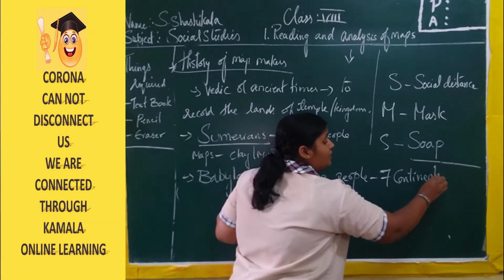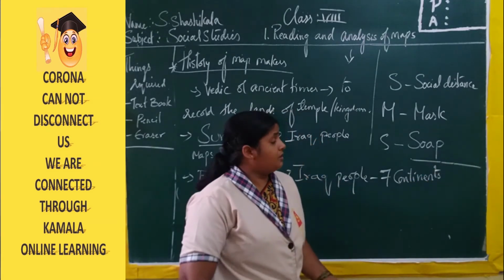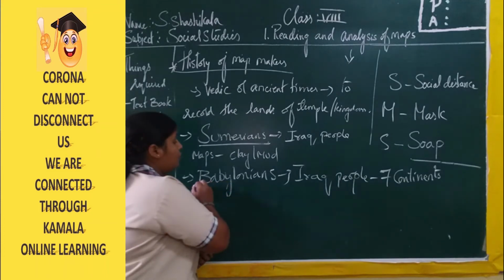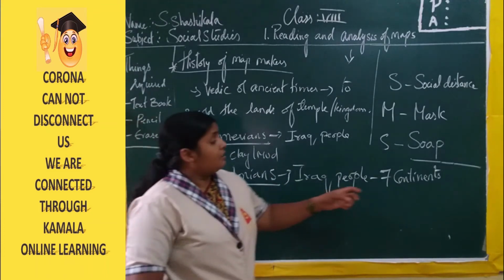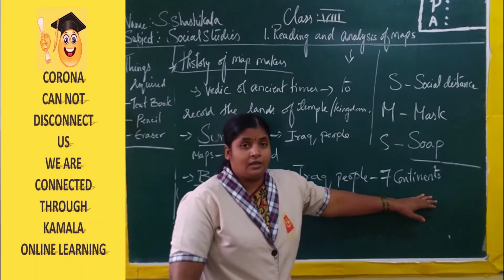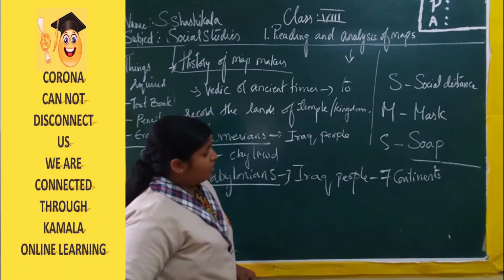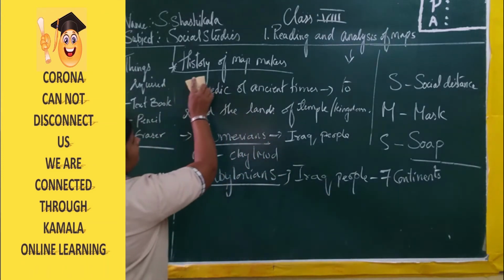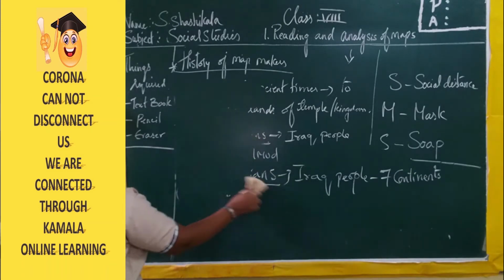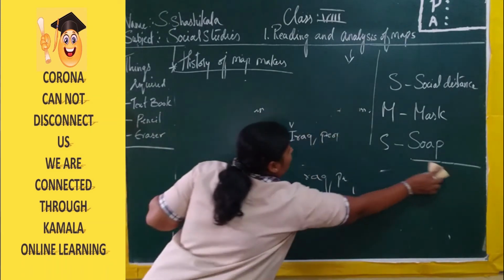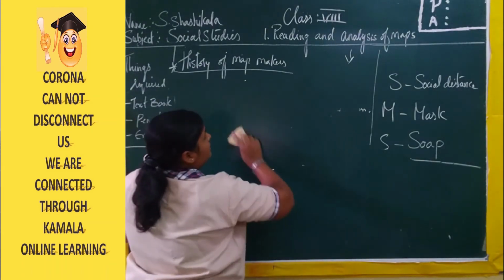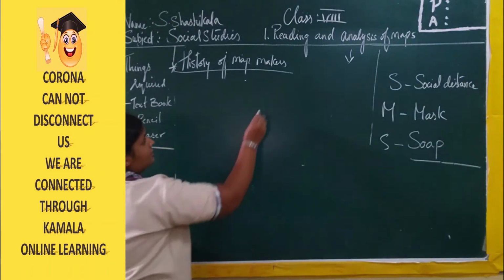Now presently how many continents do we have? 7 continents. And Babylonians were the first people who said that we have 7 continents. And according to them, the 7 continents are like this.